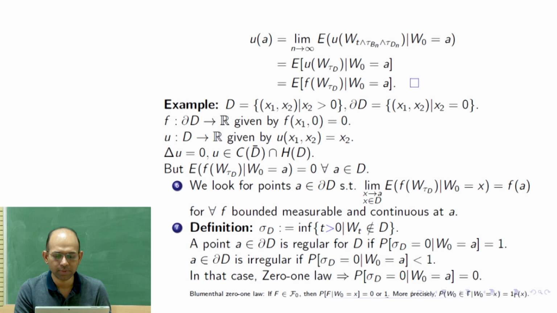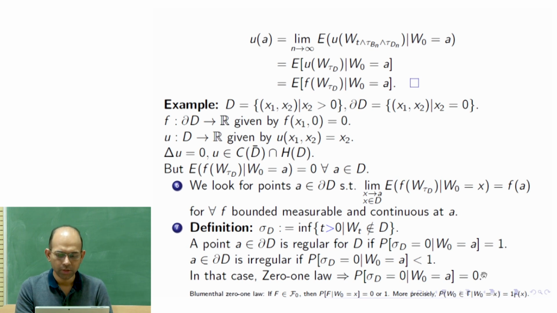More precisely, if the event f is of the form W0 belongs to some Borel set gamma, given W0 is equal to x, we know what the probability looks like. It will be just the indicator function of gamma. If x is in gamma, then it is 1. If x is not in gamma, then it is 0.